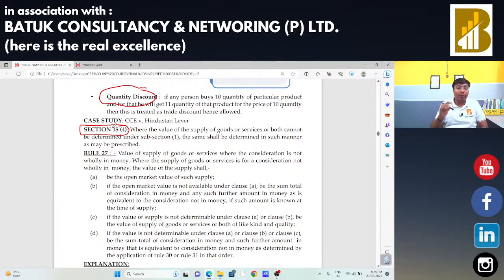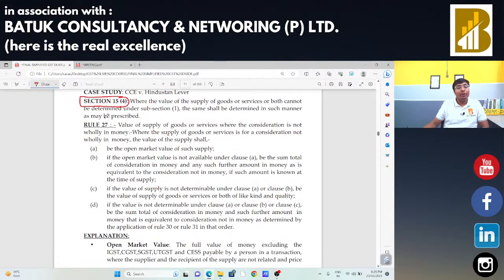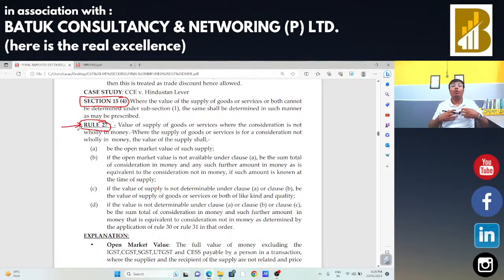So first of all, we are going to start our discussion on valuation rule number 27. These rules are very important when we are going for a departmental audit, and while filing GSTR 9 and 9C, we need to check these things. We need to check whether the valuation is correct or not, on the basis of the situation. If we are not going to decide the value on the general principle, in that case we need to take the reference of various valuation rules. So valuation rule number 27 will be applicable.